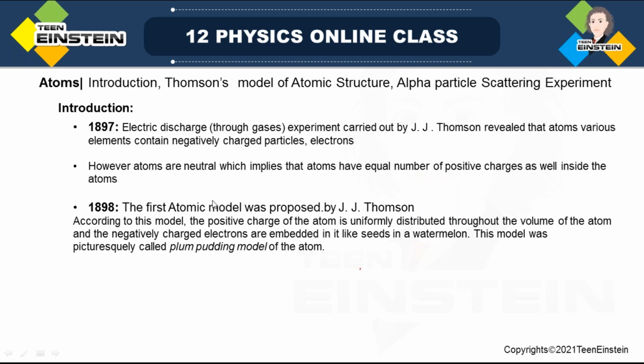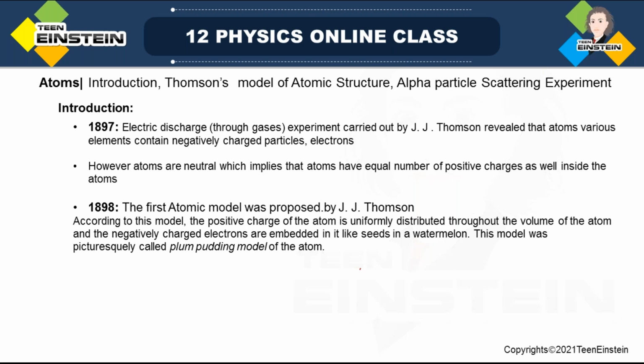Anyway, today we'll start this chapter with a brief introduction. First of all, we will learn what is the first atomic structure given by Thomson. Then later on, Rutherford had given planetary model of atomic structure, and finally Bohr had given the atomic model which is based on quantum idea for the stationary orbits.